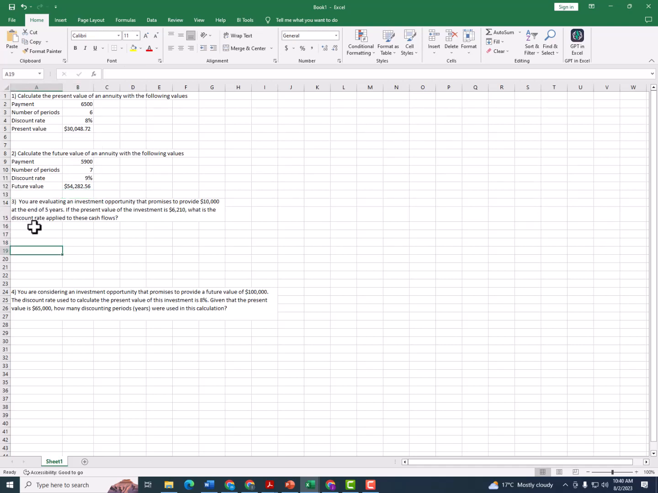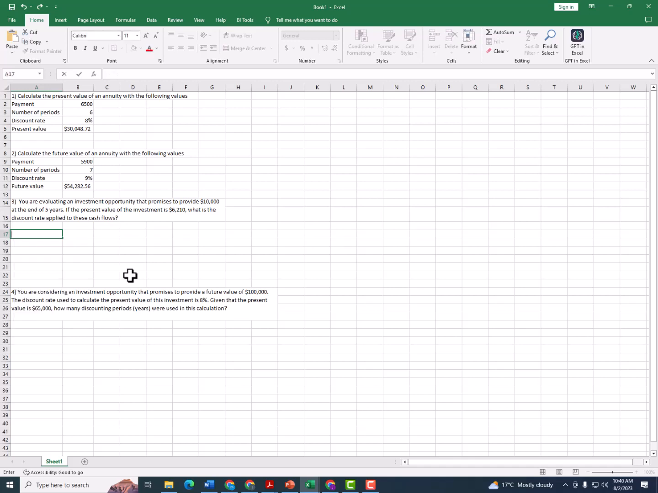Moving on to number 3, we are told you are evaluating an investment opportunity that promises to provide $10,000 at the end of 5 years. If the present value of the investment is $6,210, what is the discount rate applied? Here, we are going to use the formula RATE. So let us see how it looks. Rate equals RATE. The arguments you are supposed to provide are number of periods, PMT, which is the payments, the present value if there, future value if there, type, and so on, right?